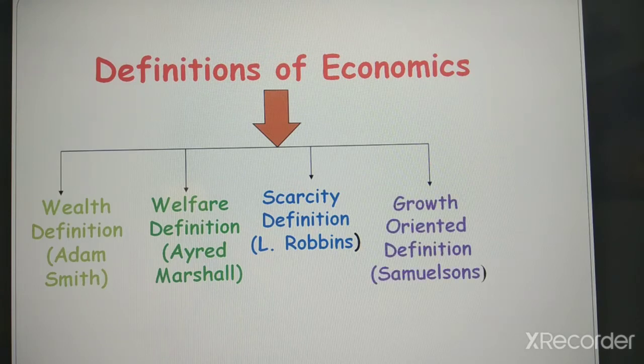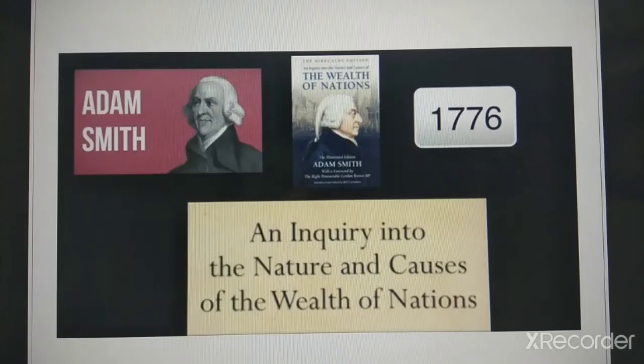And the growth oriented definition given by Samuelson. So these are the four definitions we will study in this video lesson: wealth definition, welfare definition, scarcity definition and growth oriented definition, right?